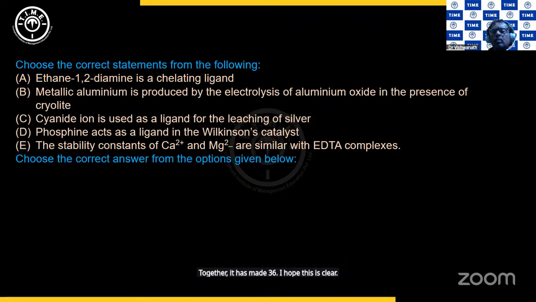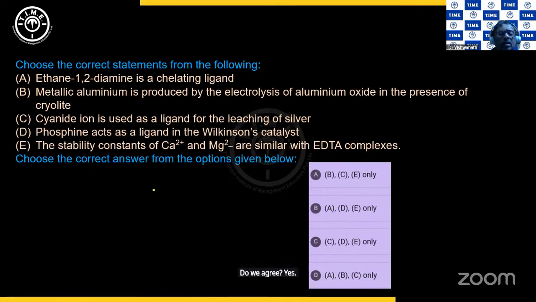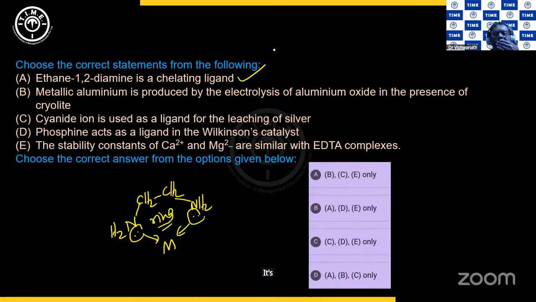Yes. Just one more question before we end this session. Ethane-1,2-diamine is a chelating ligand. Do we agree? Yes, because ethylene diamine is CH2, CH2, NH2, and then NH2. This with its electron pair, this with its electron pair can bind to the metal. And this is nothing but chelation. Formation of a ring is nothing but chelation. Statement 1 is correct. A is correct.